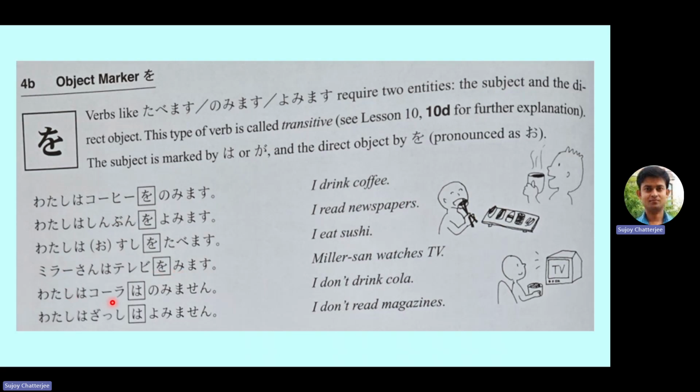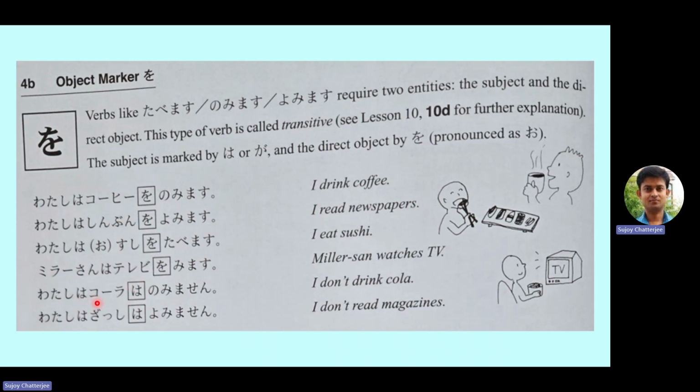Watashi wa kora. Kora means cola, like Coca-Cola and all. So, watashi wa kora wa nomimasen. So this is very, very important now. Watashi wa kora wa nomimasen. I don't drink cola. So now see, in negative sentences there is no o particle. In negative sentences, it is always wa that is used.